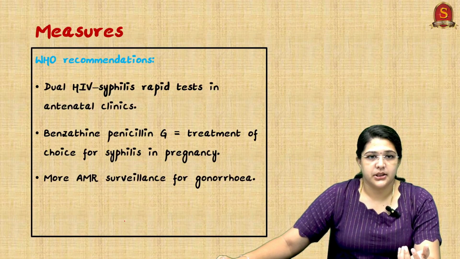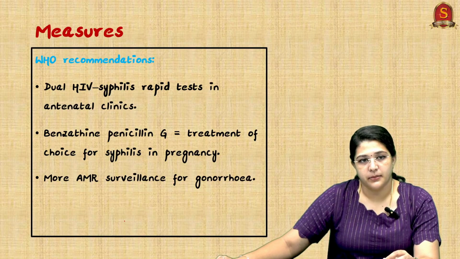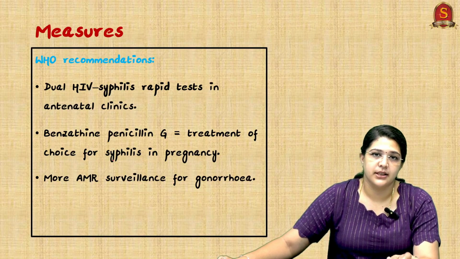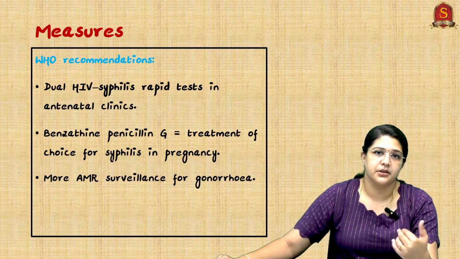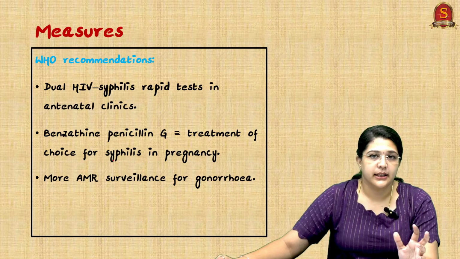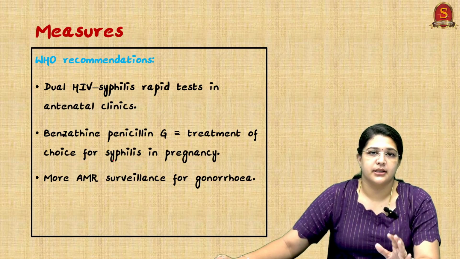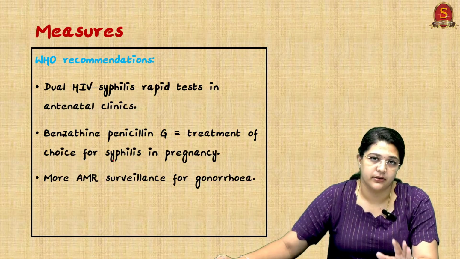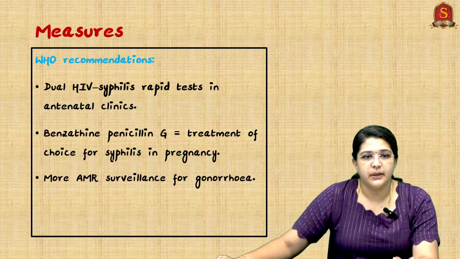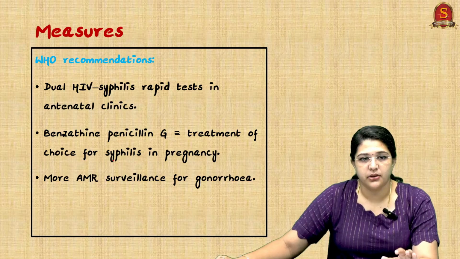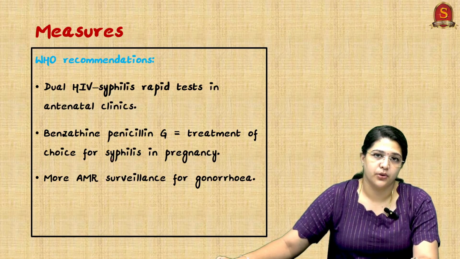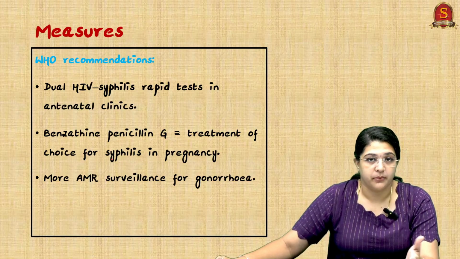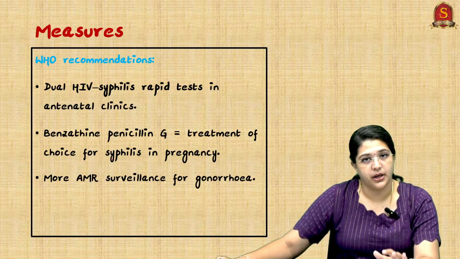So what are the measures? The World Health Organization recommends dual HIV syphilis rapid tests in antenatal clinics. Very important. When a pregnancy is reported, immediately the HIV syphilis rapid test has to be done so that the child at least can be saved from vertical transmission of diseases. And benzathine penicillin G is the treatment of choice for syphilis in pregnancy. More AMR surveillance for gonorrhea has to be done.